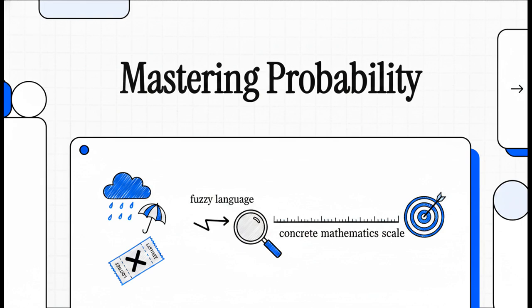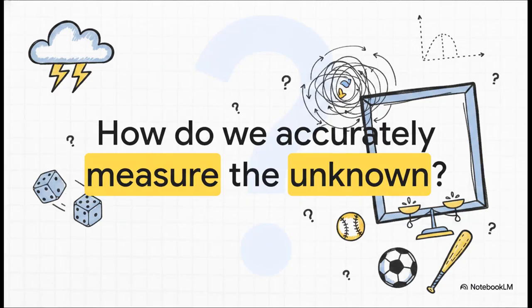Well, today, our mission is to translate that fuzzy, everyday language of chance into precise, concrete mathematics. We're going to completely master the probability scale. It's a brilliant little system that literally takes guesswork and turns it into certainty. But that sounds almost like a paradox, doesn't it? Think about it. How on earth do we accurately measure the unknown?